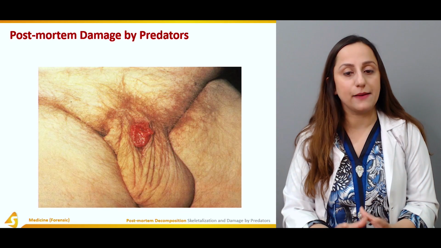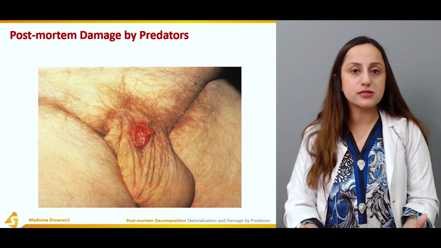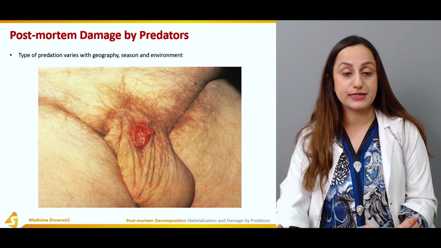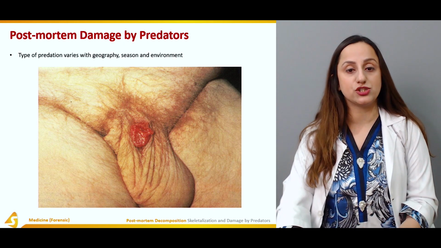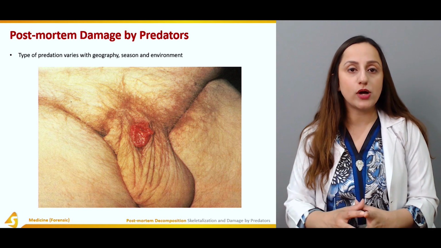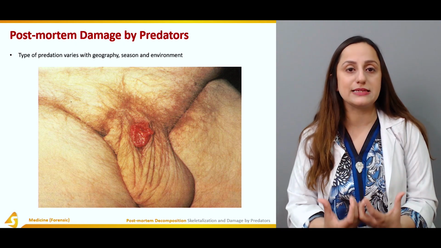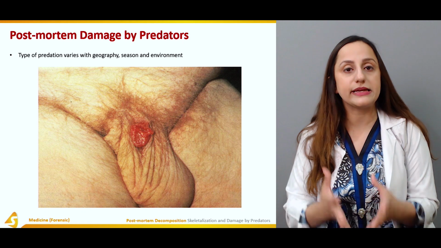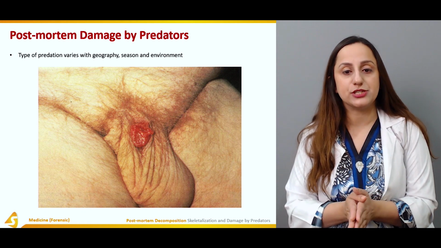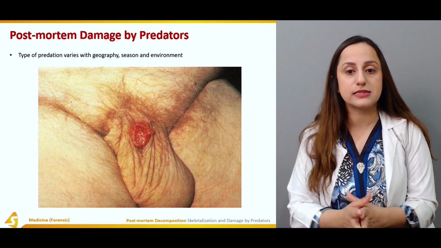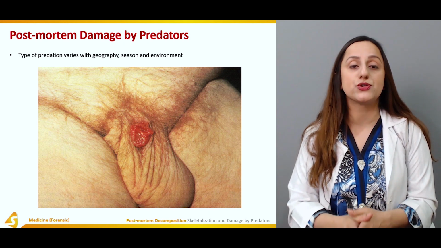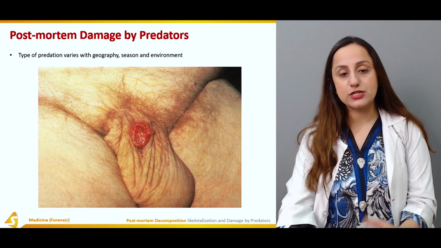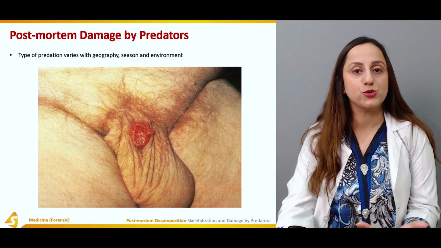Now, the post-mortem damage by the predators. Predators are always speeding up the process of skeletalization. So they are a mainstay of the skeletalization process. The types of predation vary with the geography: depending upon which type of environment the body is placed in, the type of creatures that are found in that environment contributes to the types of predation. The season is always a mainstay, and then finally the environment, whether it is a hot environment, a dry environment, or underwater. All of these contribute towards the types of predators that will come into action.